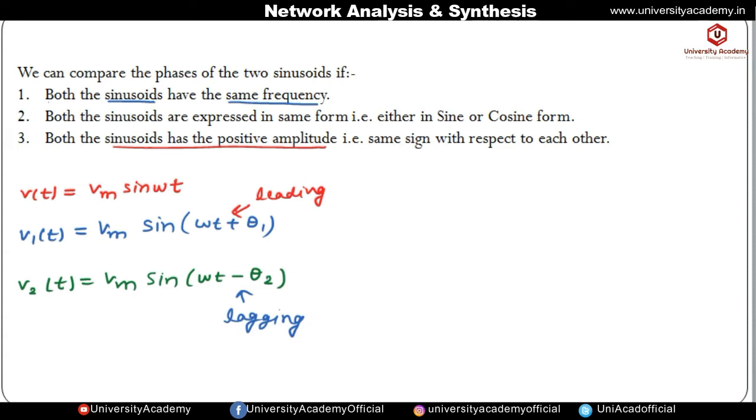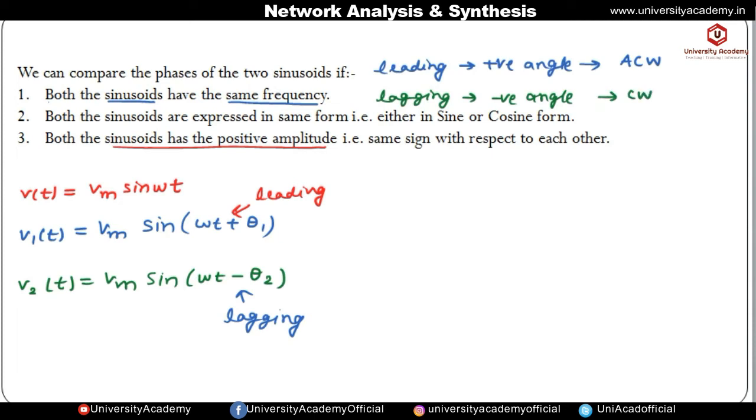Okay, it means if leading angle is there, then leading angle is a positive angle. So here it is a positive angle, that is plus theta 1, it means it is leading, and if it is leading then it will be represented by an anti-clockwise angle. Okay, and next, in the lagging case the angle value is negative, and a negative angle is represented in the clockwise direction.